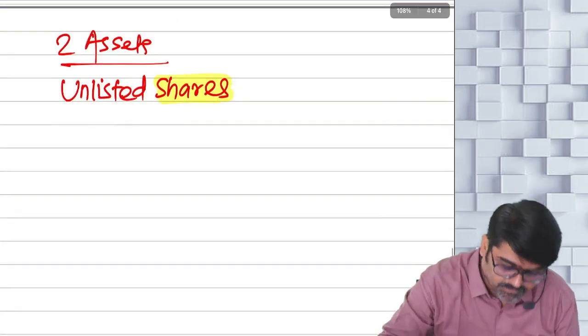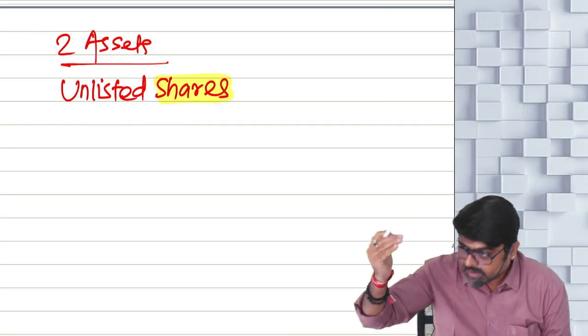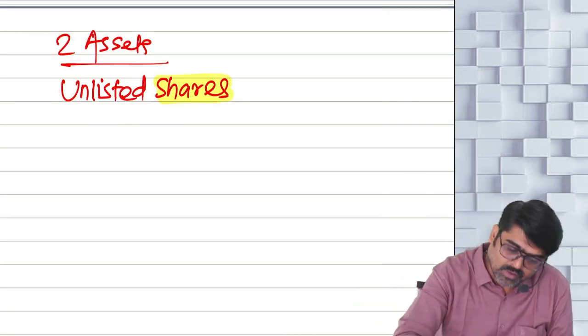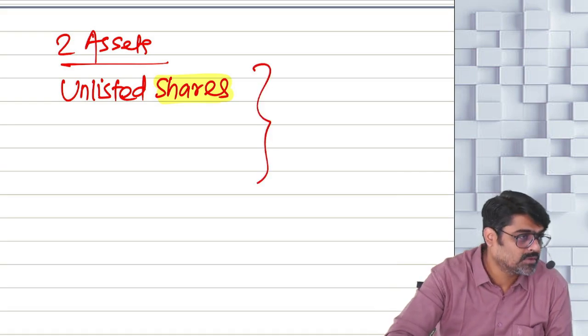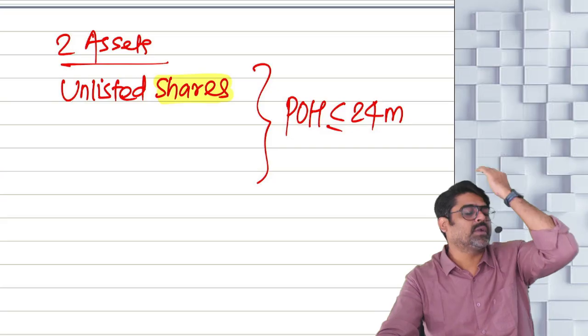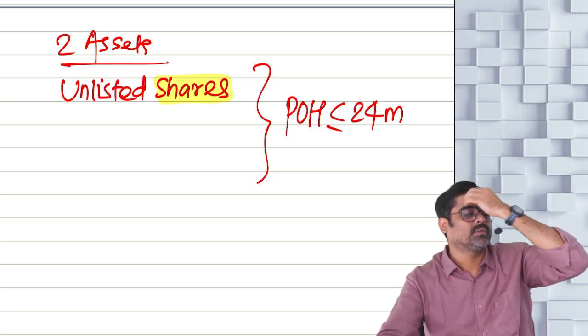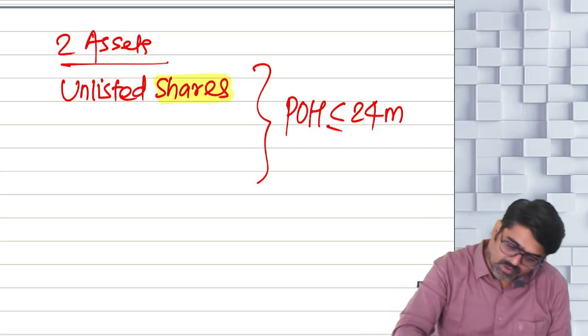But what about unlisted shares? They will be covered here. So for unlisted shares, you are supposed to check how many months? 24 months. So if their period of holding is less than or equal to 24 months, then they are what? Short term. And one more asset,